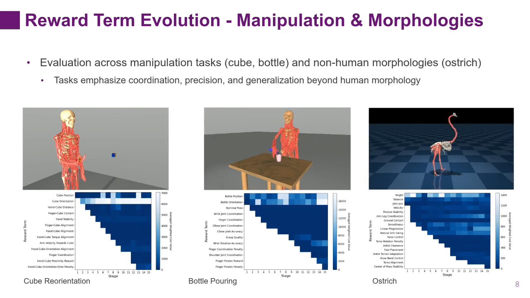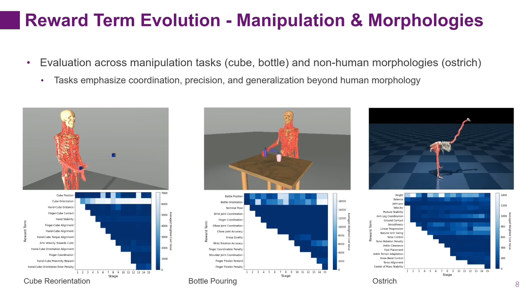The performance evaluation of the upper body manipulation and non-human morphologies is shown below. Compared to the locomotion tasks, these tasks require a combination of coordination, precision, and the ability to generalize beyond the standard human morphology. As shown in this slide, our method successfully learns effective behaviors across all settings, including both manipulation and the more complex animal morphology.